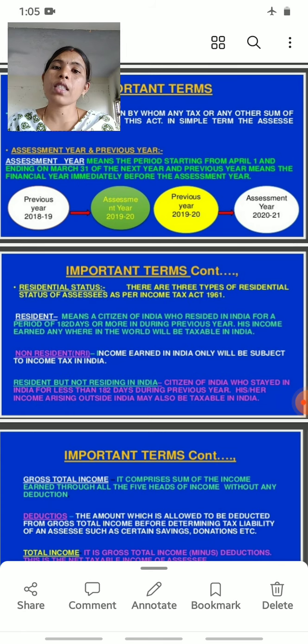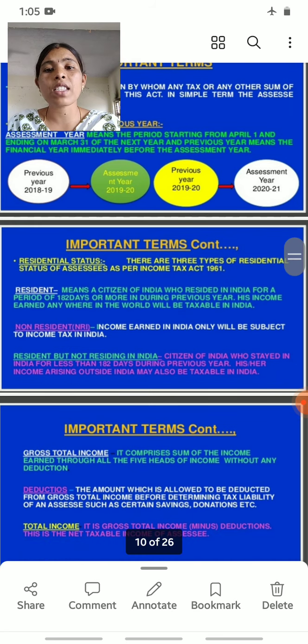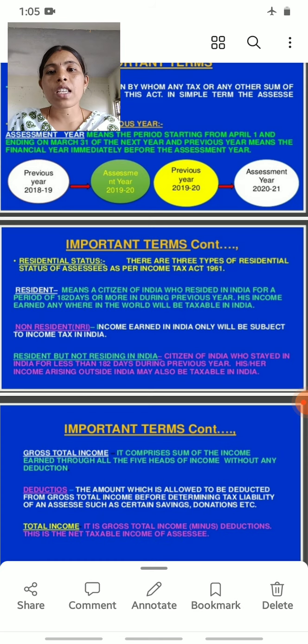Immediately before it, 2019-20 is the previous year. For example, if the assessment year is 2019-20, the previous year is 2018-19. The year before the assessment year is called the previous year.